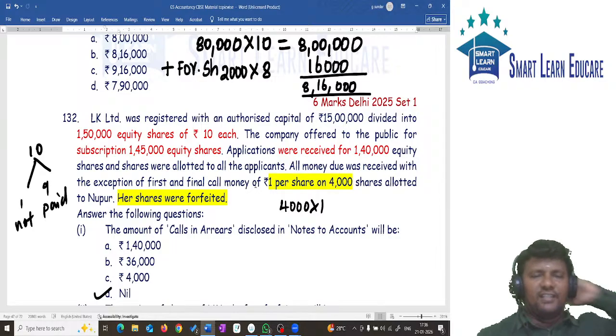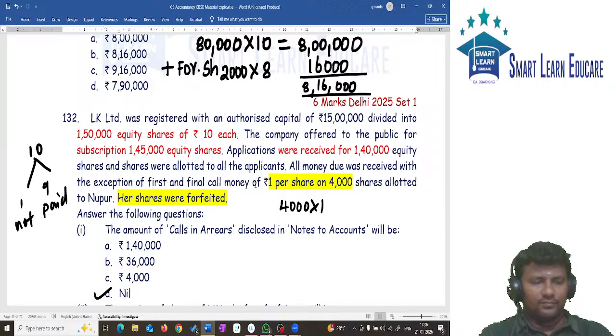In the last question we had some calculation. In the same way, in this question we should calculate. Please calculate and tell me the final answer. What is the amount to be shown in the balance sheet? You should tell. Same like the last question.